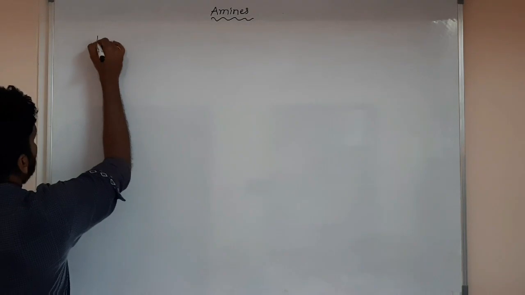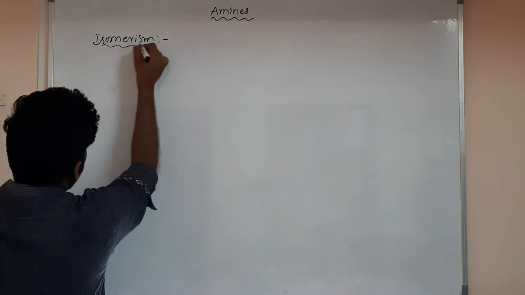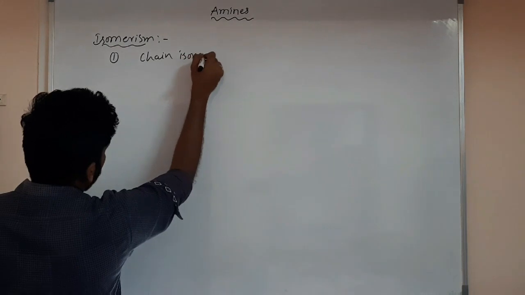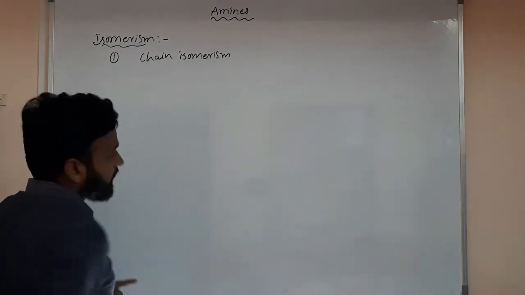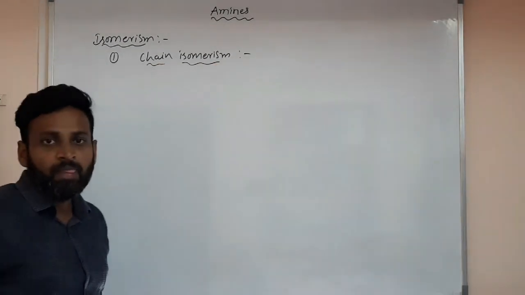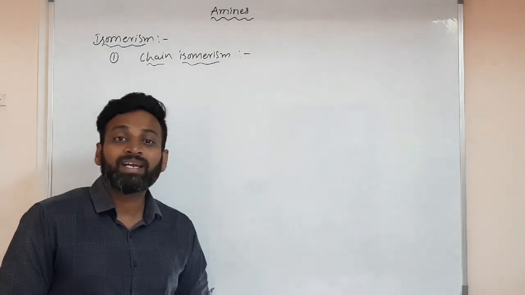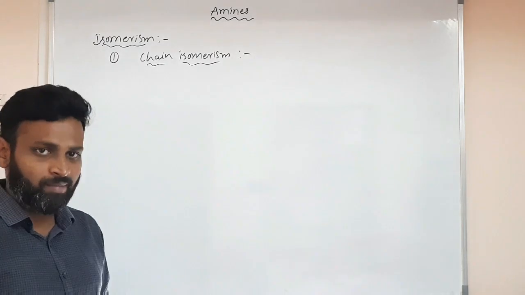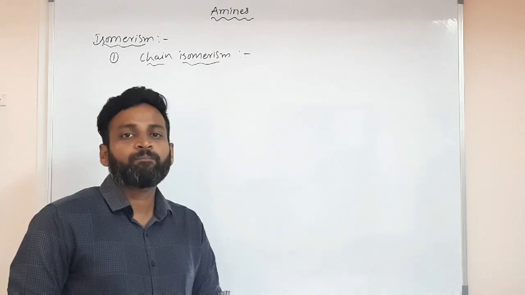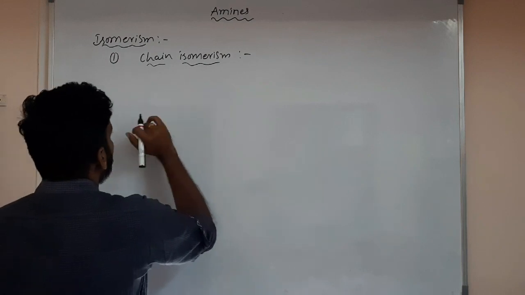Okay, next isomerism. Many isomerisms are possible: chain isomerism, positional isomerism, and functional group isomerism. One more, metamerism, is also possible, but not in primary amines. Secondary and tertiary amines show that particular metamerism. Please remember all these things, very important.